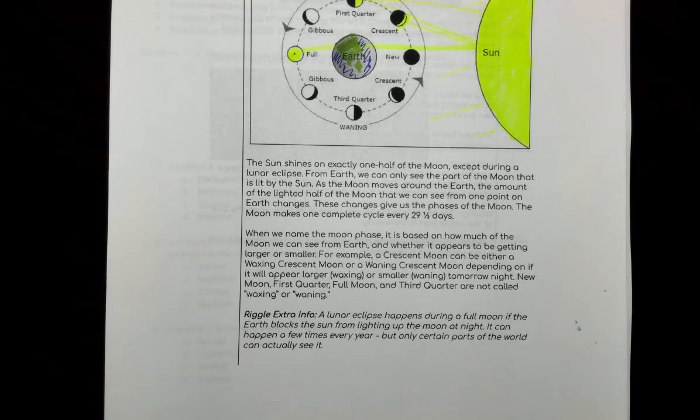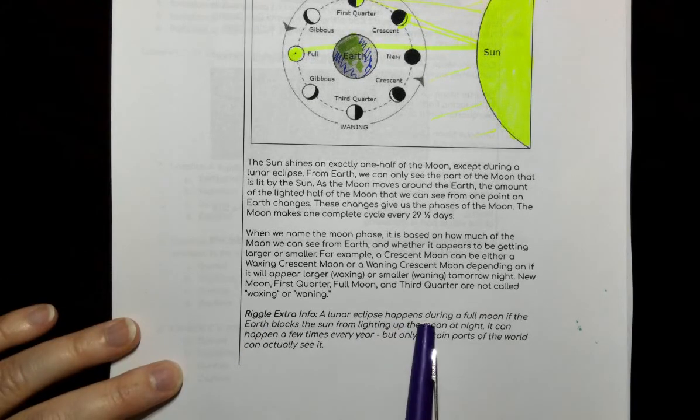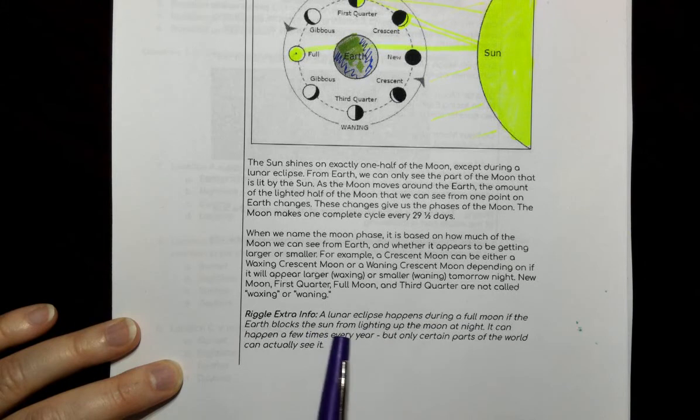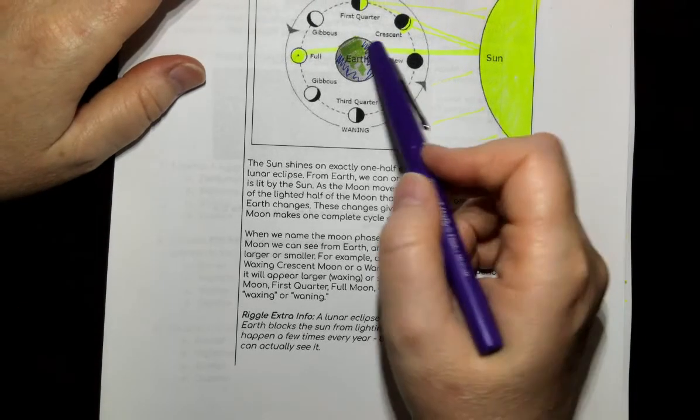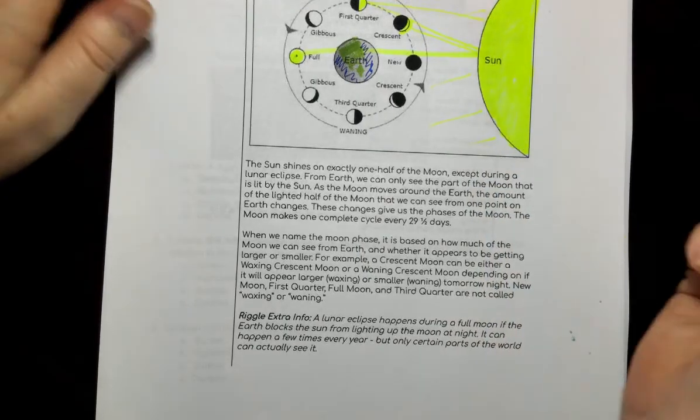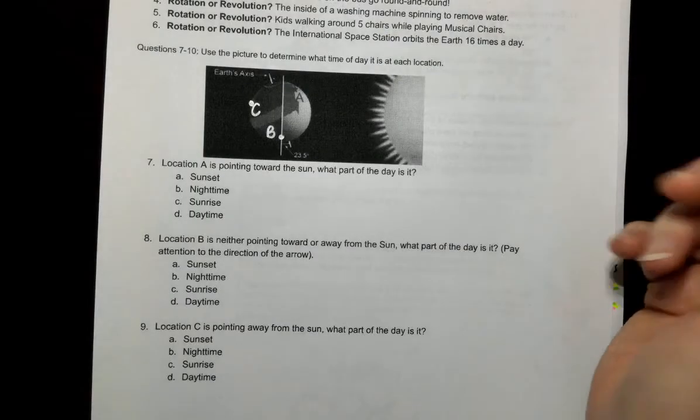So, extra info from me. A lunar eclipse happens during a full moon if the Earth blocks the sun from lighting up the moon at night. It can happen a few times a year, but only certain parts of the world can actually see it. So depending on where you're standing on the Earth, you may or may not be able to see a lunar eclipse when it happens.